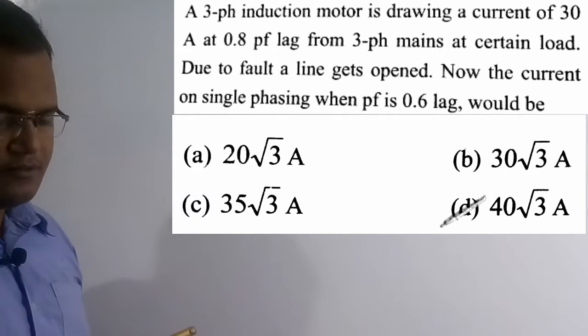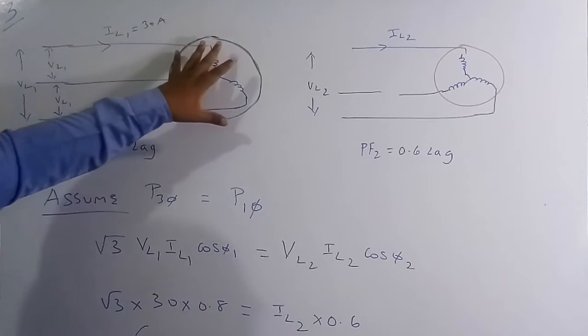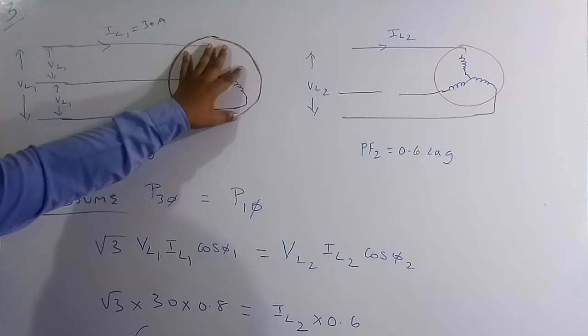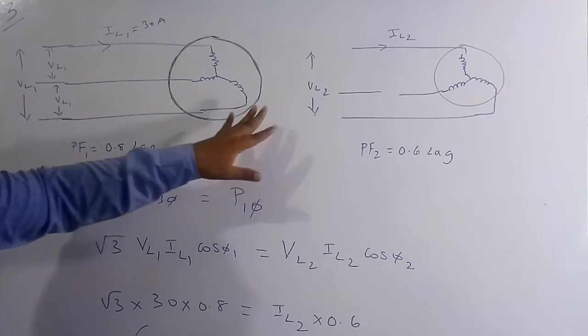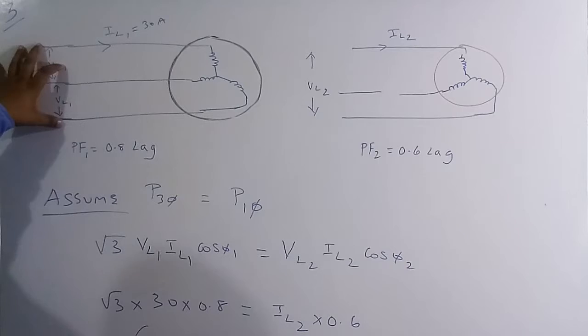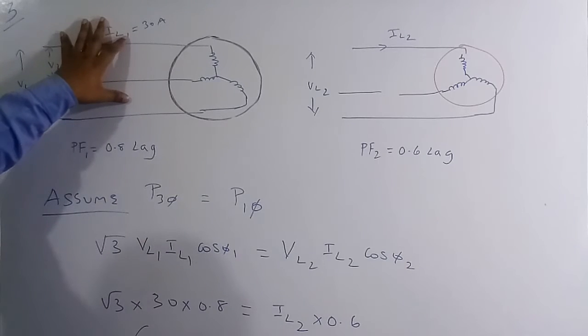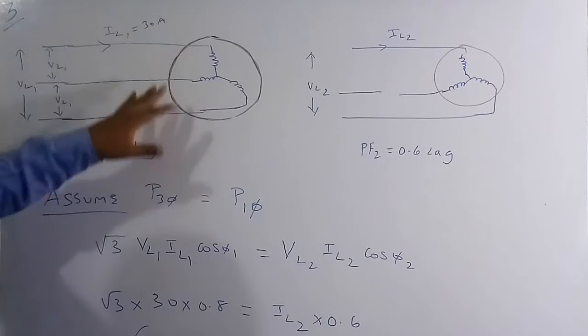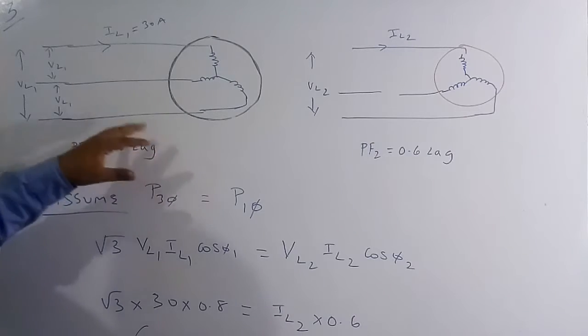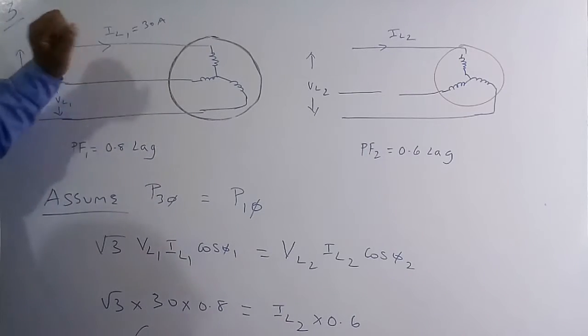So let's solve this numerical. Basically, in the first case they have given a 3-phase induction motor. It is going to drive a certain load. At this condition, they have given a balanced supply. Then the line current is 30 ampere at a power factor of 0.8 lag. So this is the power factor between the supply voltage and the supply current.